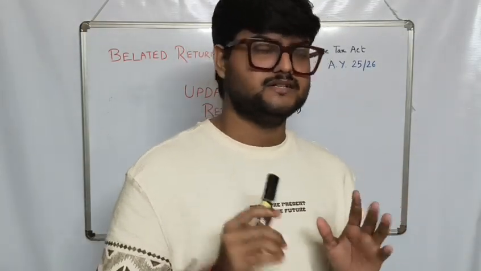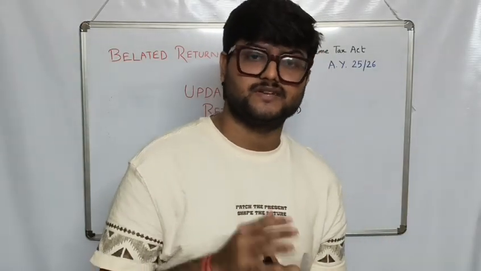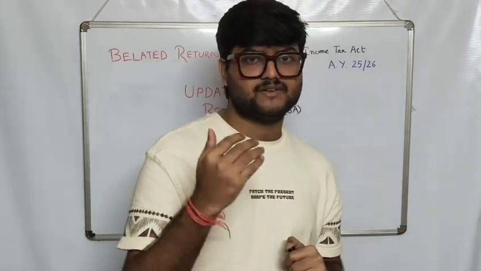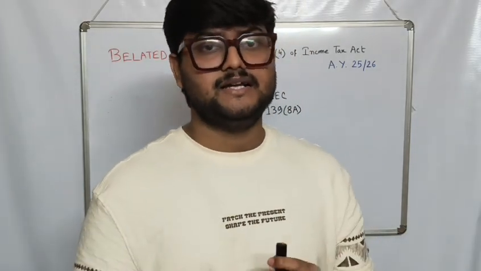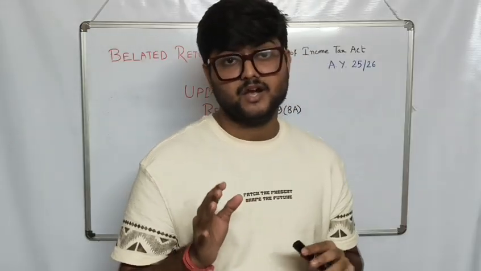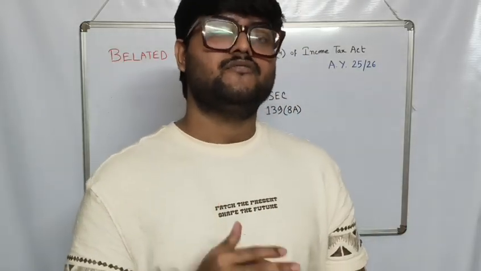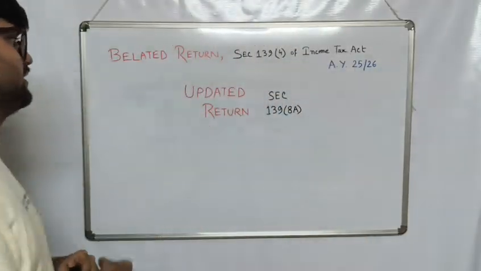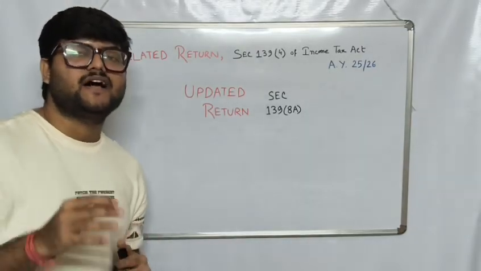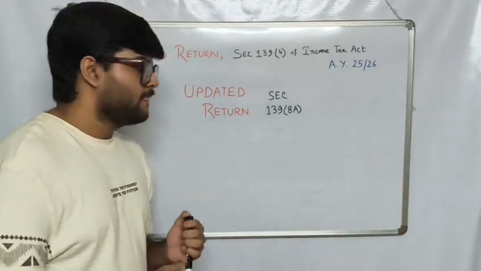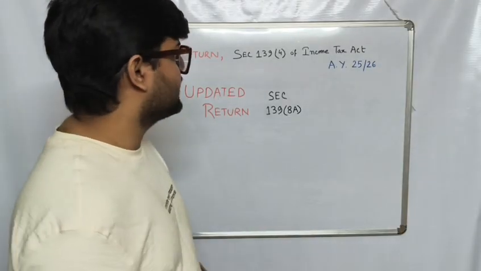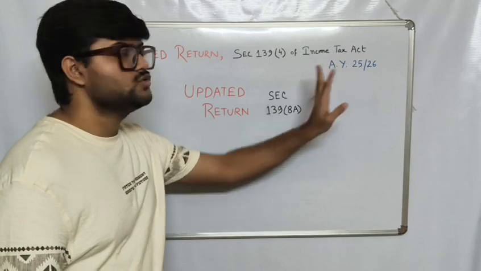Initially, the date was 31st of July to file your returns. Then it was extended to 15th of September for this assessment year. And now, if you are filing any time after that, but up to 31st of December, that is called belated returns. But what if you are not able to file your returns as of December 31? Then comes updated return. That is, any time you are filing your income tax return after 31st of December from the relevant assessment year, in this case 31st of December 2025.